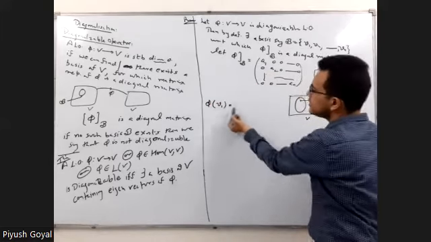Okay, so it is a1 v1, 0 into v2, up to so on, 0 into vn. I hope this is clear to you. Then phi v2 is 0 into v1, a2 into v2, up to so on, 0 into vn. Then you have phi v3: 0 into v1, 0 into v2, a3 into v3, up to so on 0 into vn. Then up to so on phi vn, and you have 0 v1 up to so on an vn.